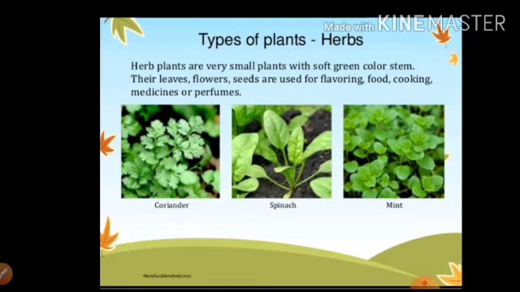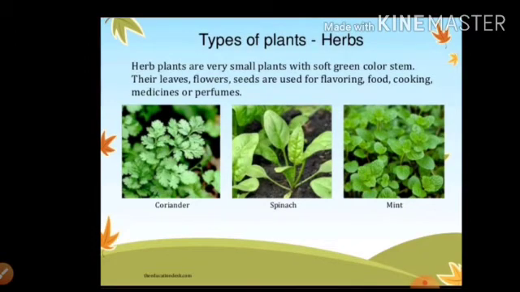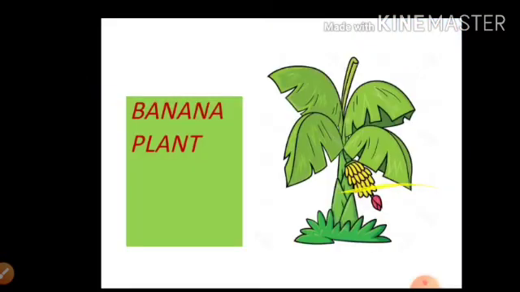Now students, we are coming on herbs. What are herbs? So my dear students, some plants are small and they have very soft and green stem. They are called herb. In herb, plant's stem is very soft and we can break it easily. You can see here in the picture coriander, spinach, mint. They are the examples of herbs.